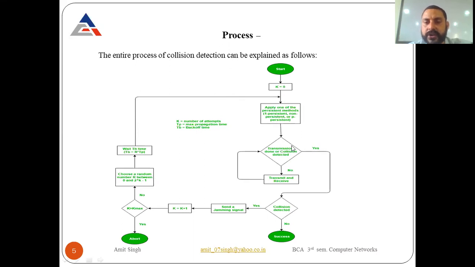Suppose a collision is not detected. After the transmission is done, we check whether a collision was detected; if yes, then we follow this process. If no collision is detected, then the process is very simple. What is written over here? Transmit and receive. If no collision is there, the frames are automatically transmitted and successfully received by the receiver. So this is all about the functioning and process of carrier sense multiple access with collision detection.